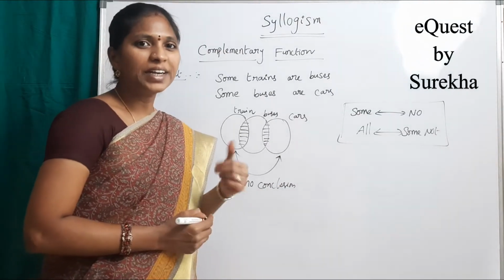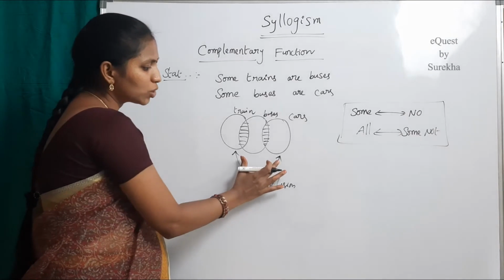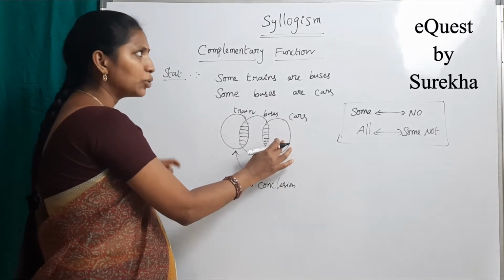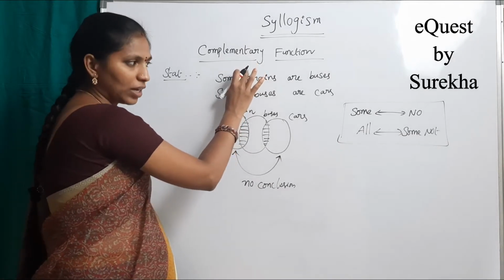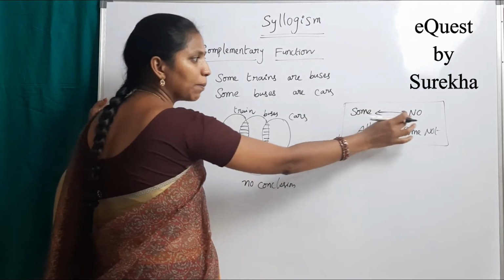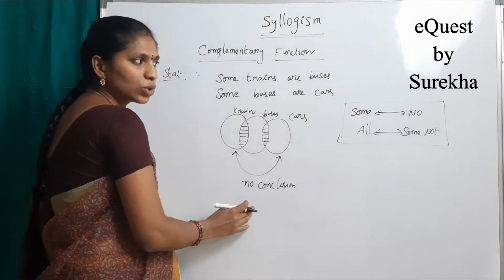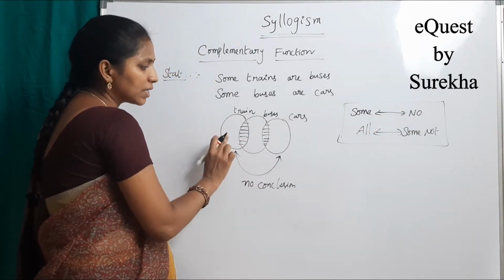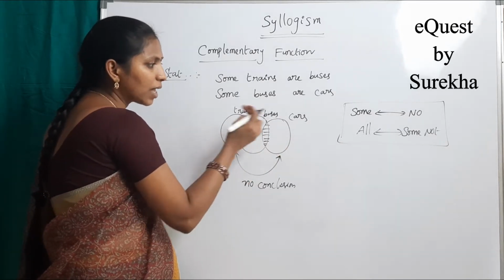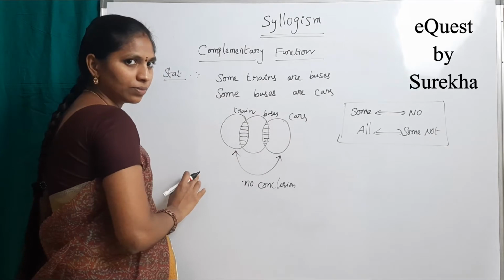Let me explain in detail with an example. See here, there is no conclusion between trains and cars. Then we should go for this complementary function. First of all, I want to apply the first pair, that is some and no. So what is the conclusion? Some trains are cars is one conclusion.